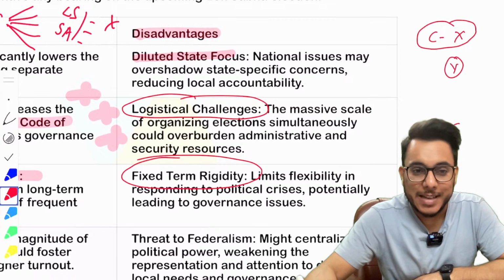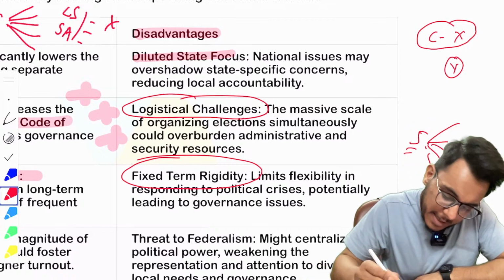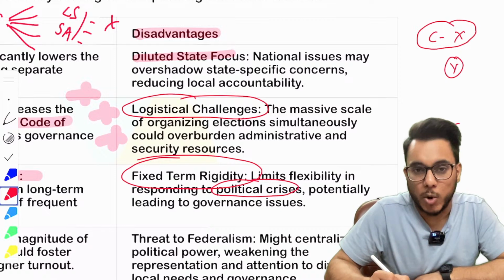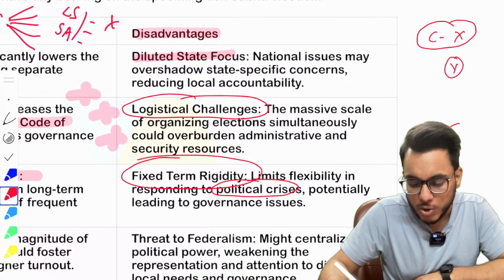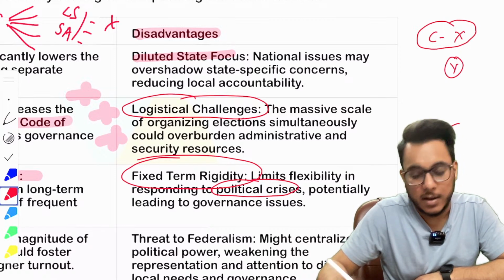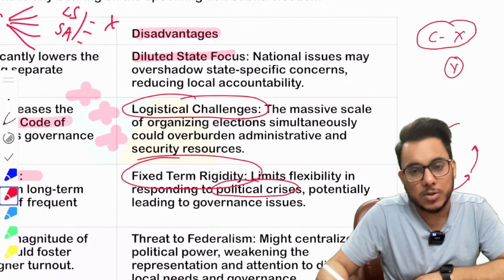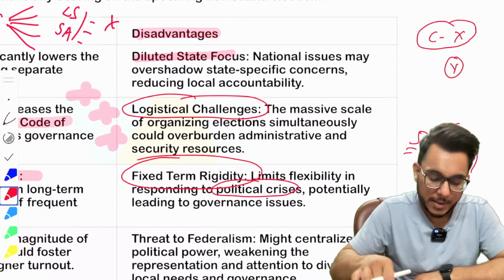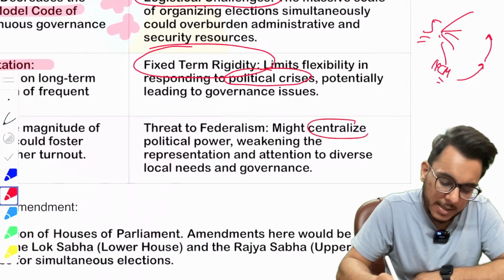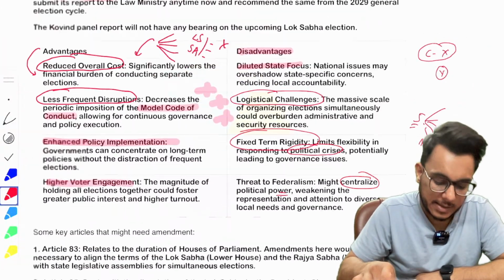If there is a political crisis, if a no confidence motion is passed against a particular government, how will the change happen? Rigidity will come into the system. Then threat to federalism: it might centralize political power in the hands of the center.